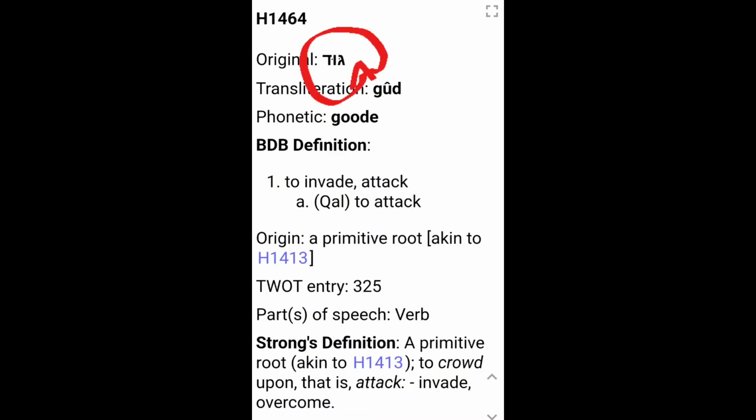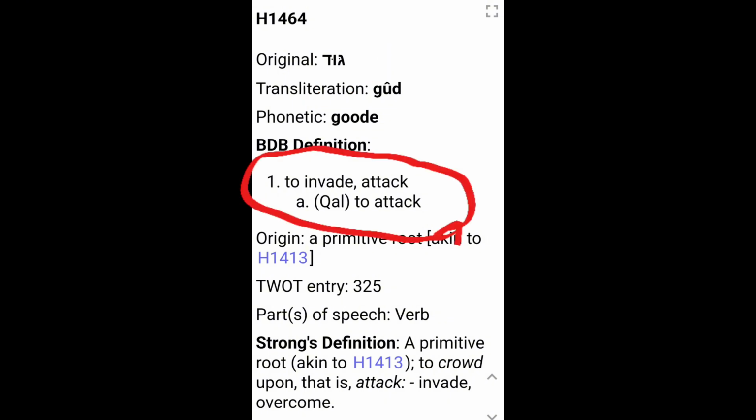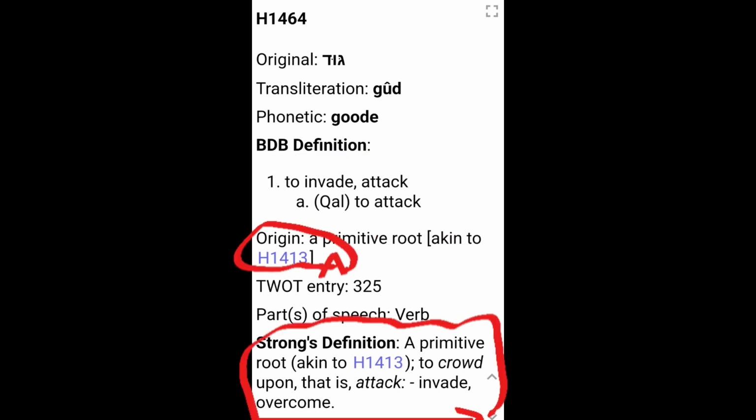Going to 1464, we see Gimel, Vav, Dalet, or Gud. Definition is to invade or attack, and it comes from another primitive root, H1413. If we look down at the Strong's definition, it says it is similar to H1413.